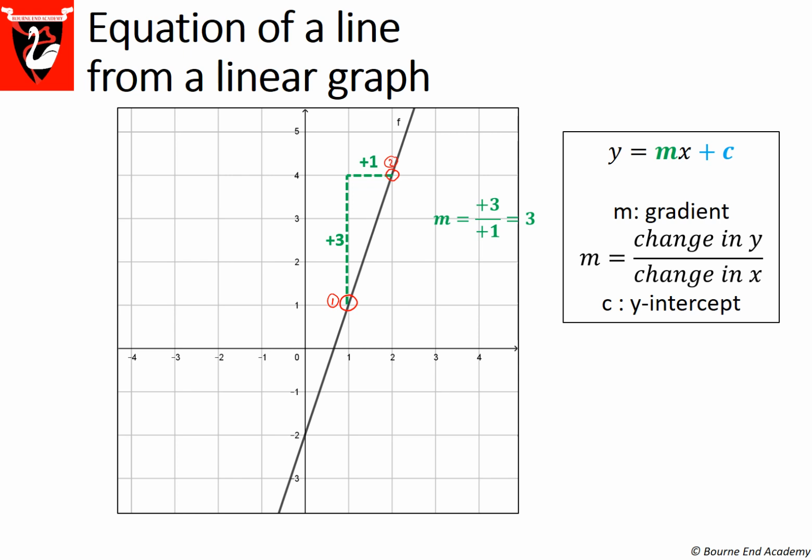Part 2, which on a graph is the easiest one, is to read the y-intercept. This is where your line crosses the y-axis. In this example, we can clearly see that the line crosses the y-axis at -2. This means that your y-intercept c equals -2. You have m, you have c. You can then put them back together, and the equation of your line is y equals 3x minus 2.